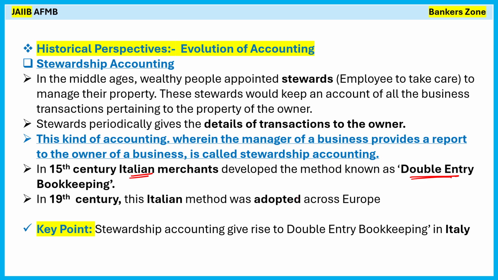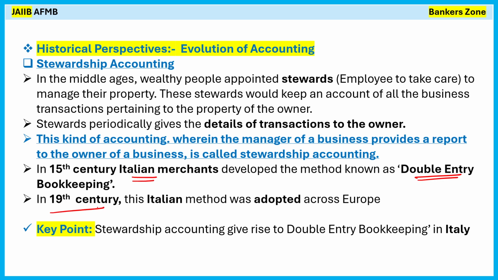For example, for one transaction, we have two entries, like one credit and one debit. Simply, if a customer deposits cash in your account at a cashier, you will credit that cash into the customer's account, and it will be debited into the bank's account. So it's called the double entry system. That we will see in detail. But the important thing is, the double entry system originated in Italy.